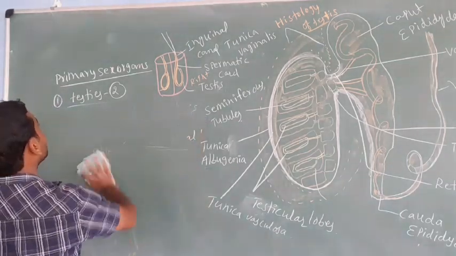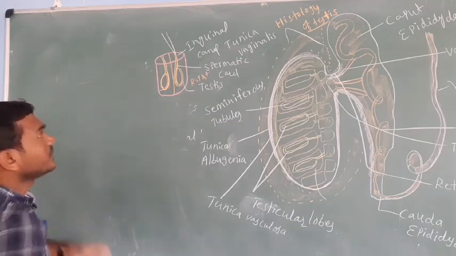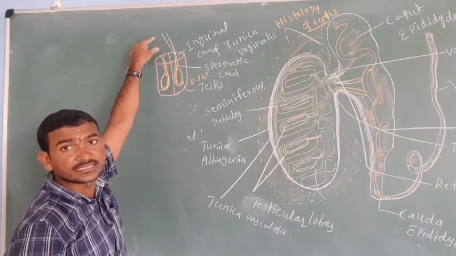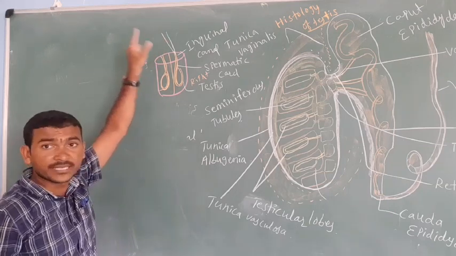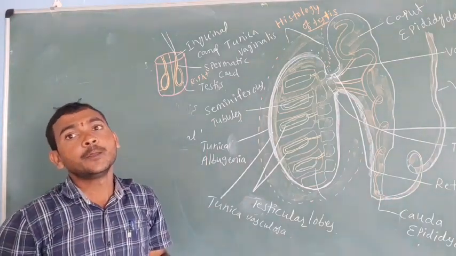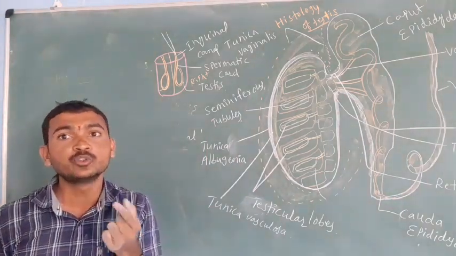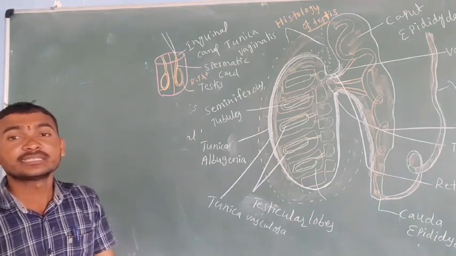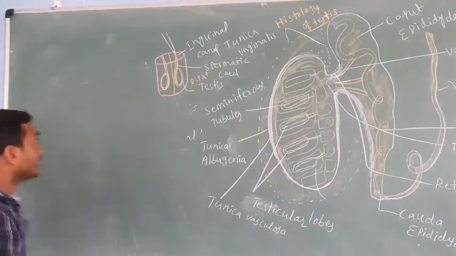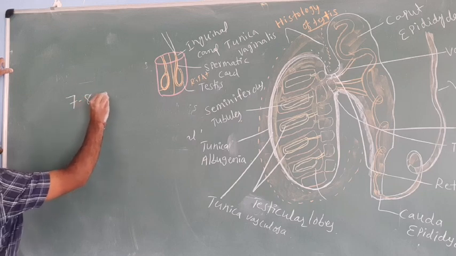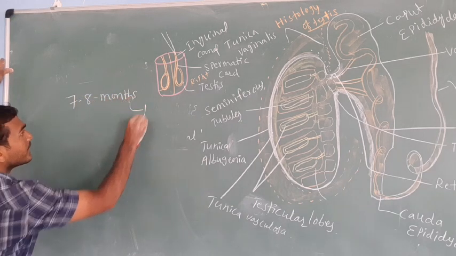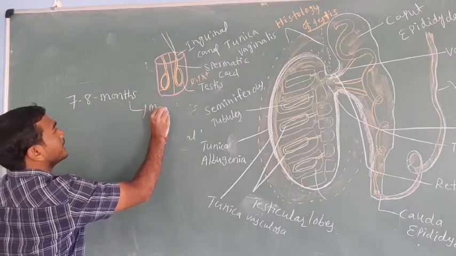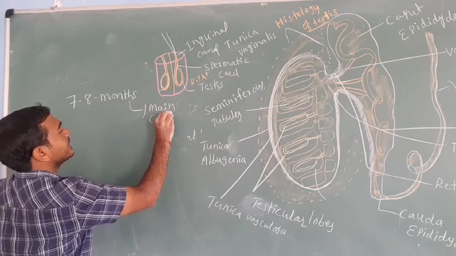Now we can see here in the testes. You can observe that generally the testes can move from the main cavity to the outside, into the scrotum. The testes are formed in the main cavity of our body.